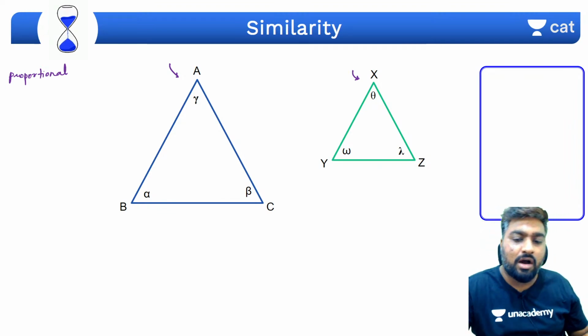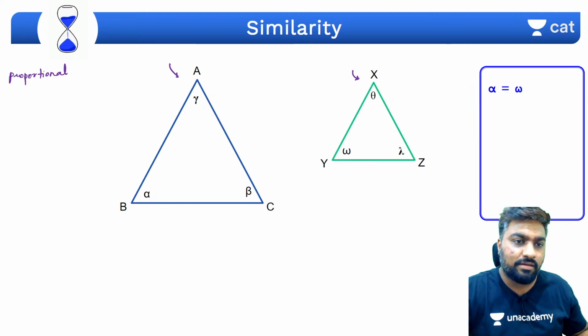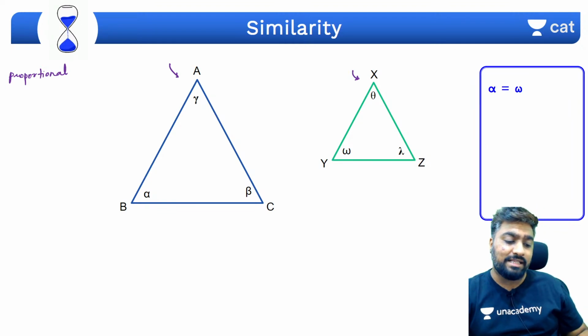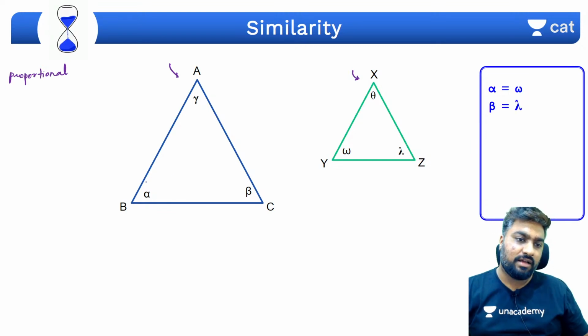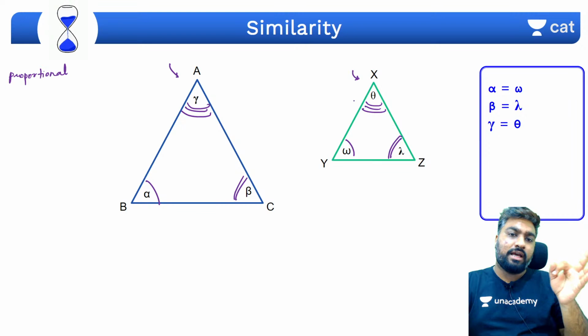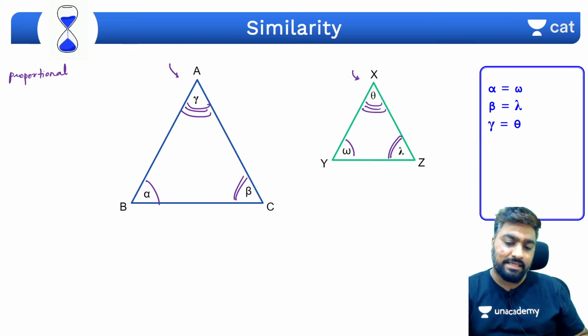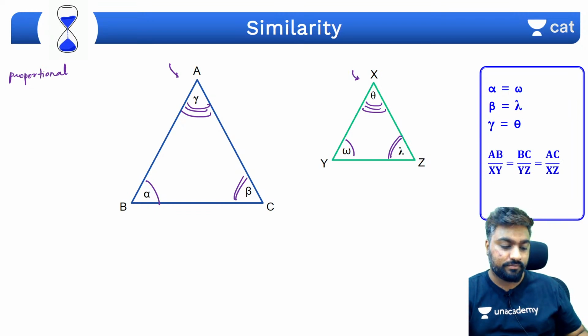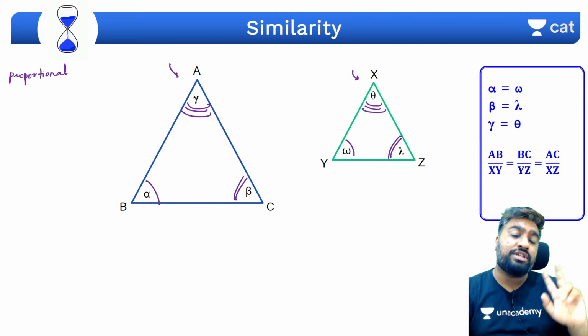Yes, so how do you check if two triangles are similar? If all the angles are equal, alpha should be equal to omega, beta equal to lambda, gamma and theta equal. तीनों एंगल्स जो है एक दूसरे से इक्वल होने चाहिए. अब जो साइड की बात आती है, sides need not be equal. साइड्स इक्वल होना जरूरी नहीं है, साइड्स proportionate होने चाहिए.